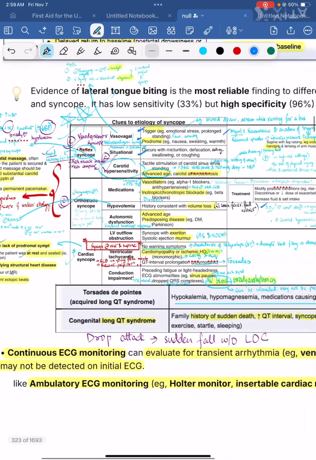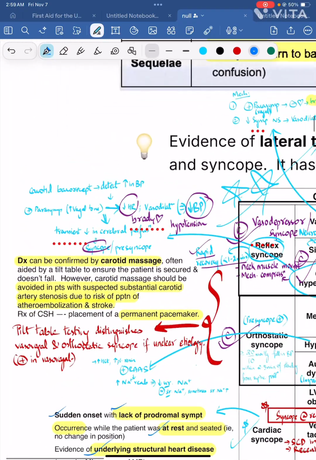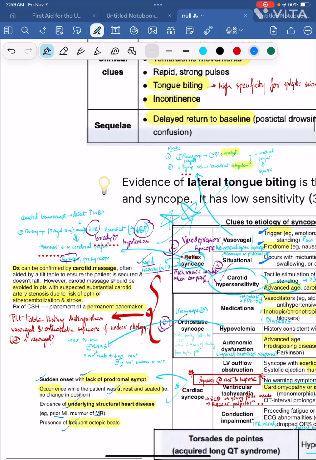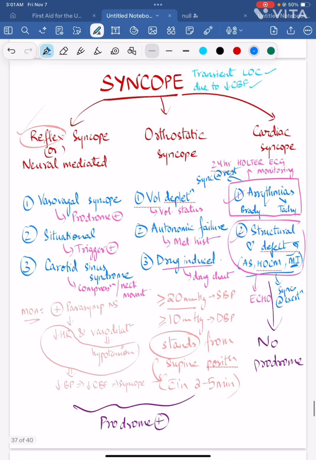We have discussed all of it. The thing we have not discussed over here is that the diagnosis can be confirmed by carotid massage, right? Carotid hypersensitivity diagnosis can be confirmed by carotid massage, often aided by a tilt table to ensure the patient is secured and doesn't fall. If you know all these points, it's more than enough.